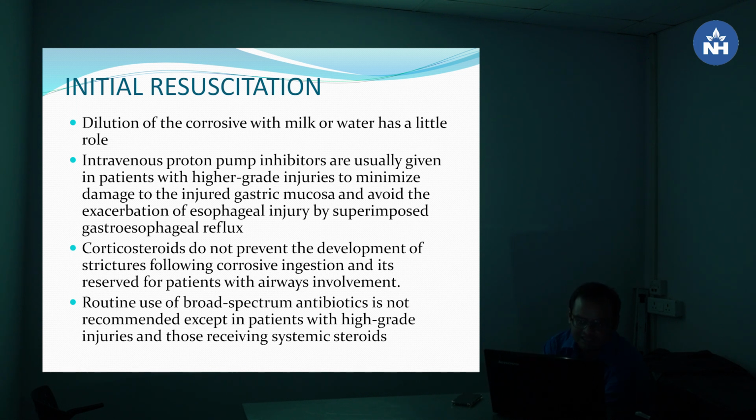Intravenous proton pump inhibitors are usually given to patients with higher grade injuries to minimize damage to the injured gastric mucosa and to avoid exacerbation of the esophageal injury by superimposed gastroesophageal reflux. Corticosteroids do not prevent the development of stricture following corrosive ingestion, and are reserved for patients with airway involvement. There is also controversy regarding corticosteroid use. Some use corticosteroids for prevention of stricture formation.